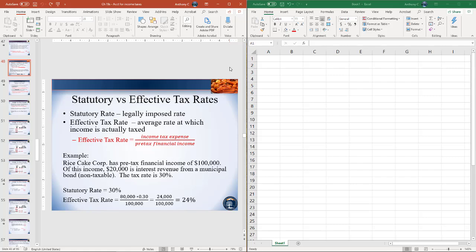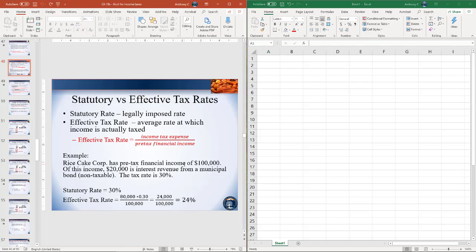So the difference here is, even though a statutory rate could be 40%, an individual or a company could be granted deductions, or they could have certain tax credits, which effectively reduces the amount of tax they pay. So the effective tax rate generally will be lower than the statutory rate. To calculate your effective tax rate, just take your income tax expense and divide by pre-tax financial income.